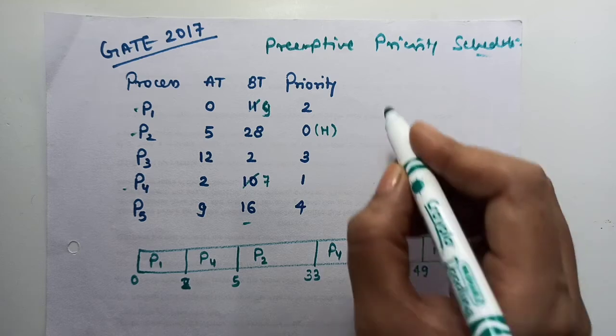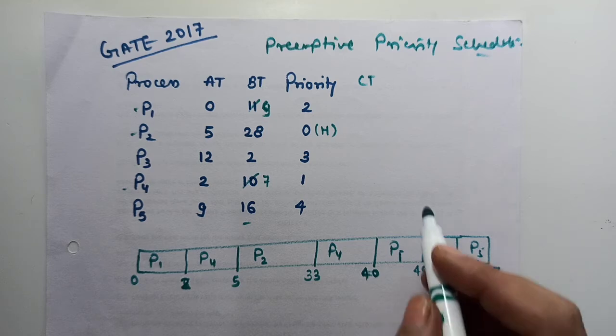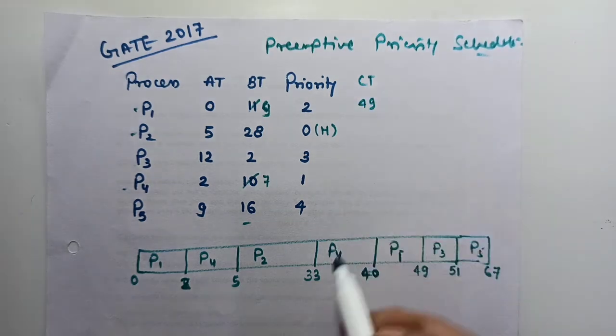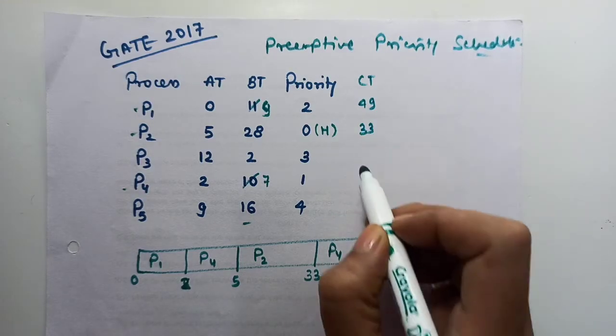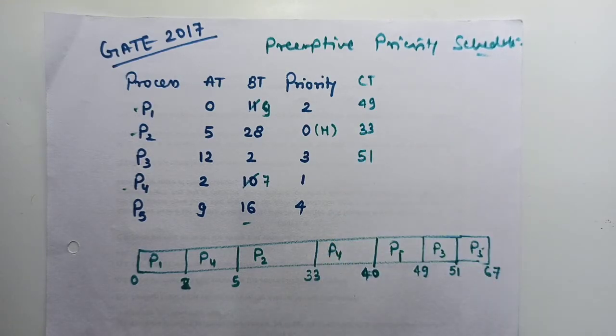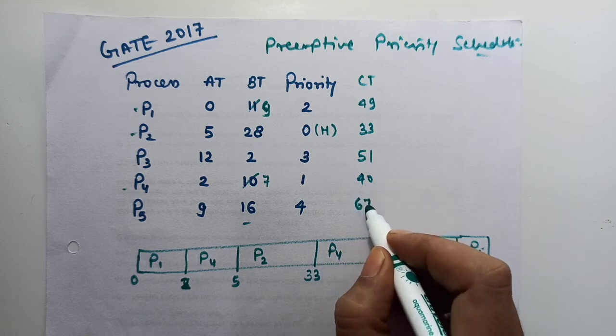Let's calculate the completion time. Completion time of process P1 is 49. P2 is 33. P3 is 51. So remember, in preemptive scheduling, I have told you to look for the completion time from the right hand side. Okay, so P3 is 51, P4 is 40, P5 is 67.